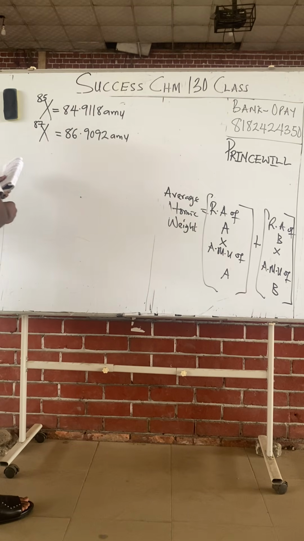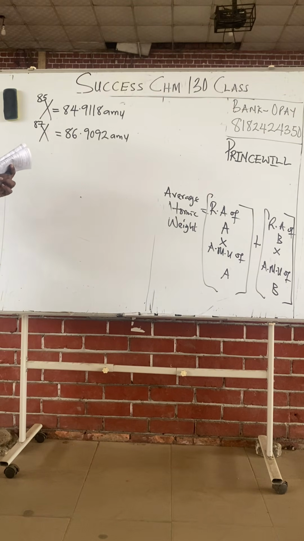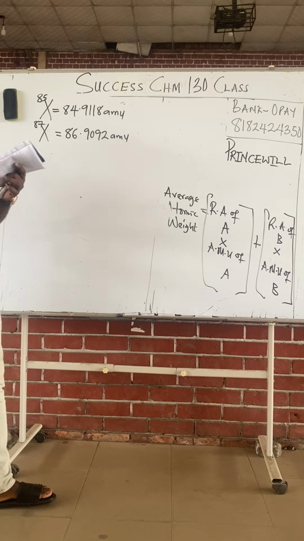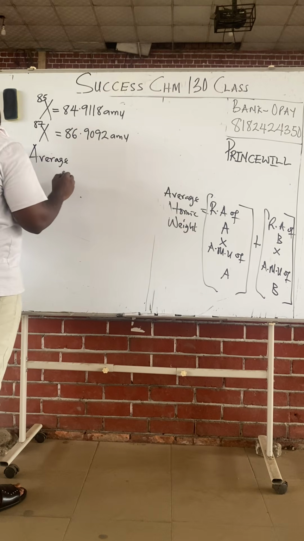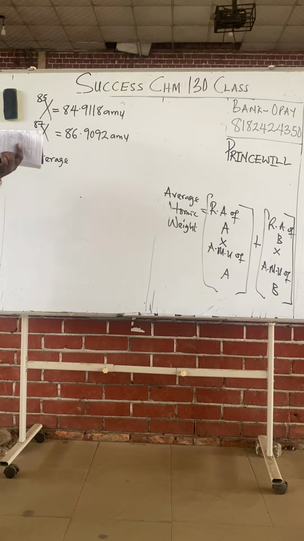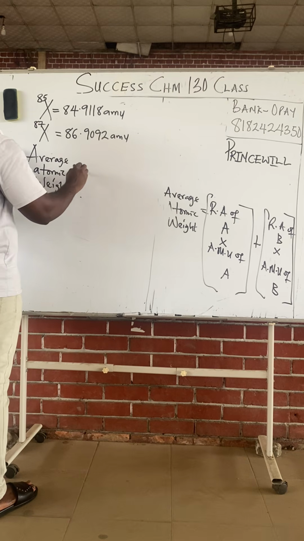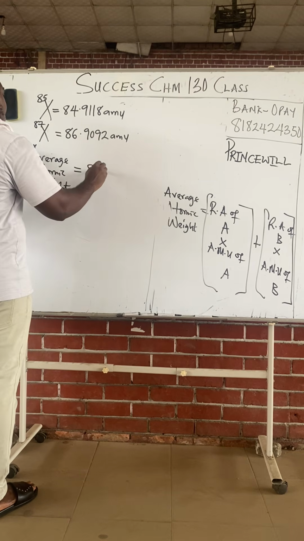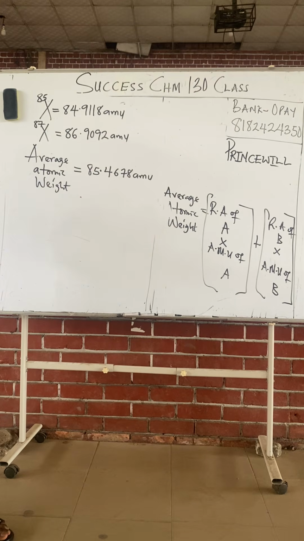Calculate the percentage relative abundance of the isotopes of the element X, if the average atomic weight of X is 85.4678 AMU.